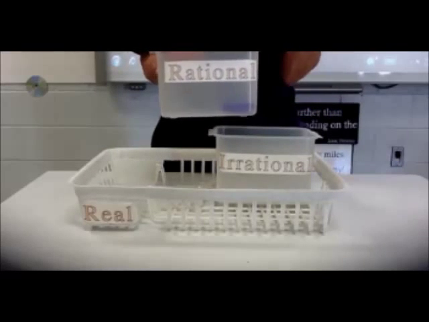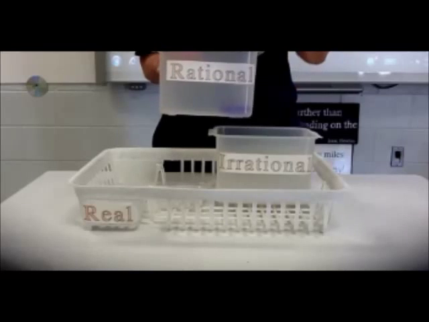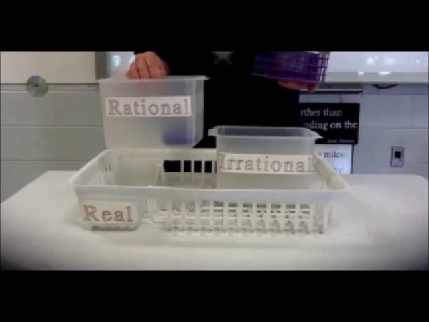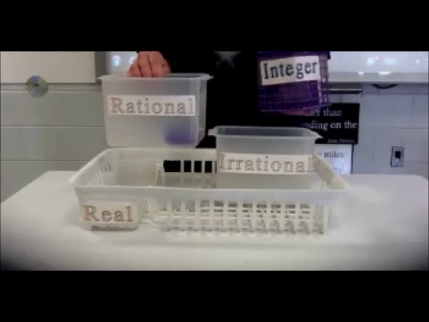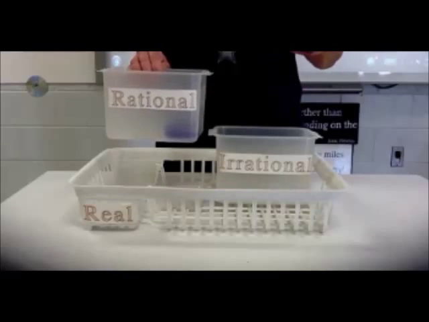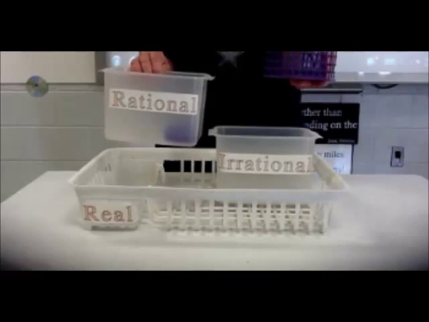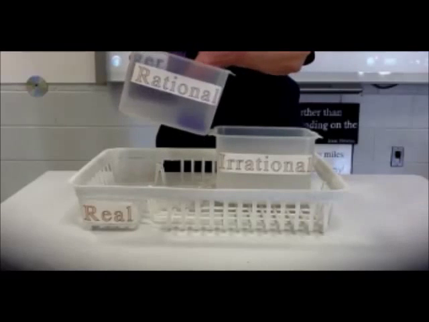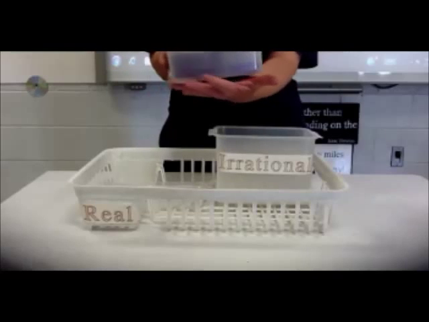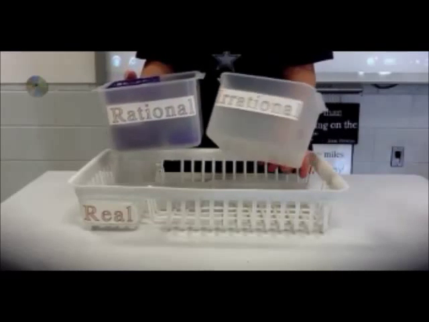Then, we have the category called rational, which is anything that can be written as a fraction where the numerator is an integer and the denominator is an integer. So, since every integer could be written as a fraction, where the numerator is that integer and the denominator is 1, all of the integers are correctly called rational. So far we have everything that we've talked about included in the rational numbers. Rational numbers are anything that can be written as a fraction of integers.